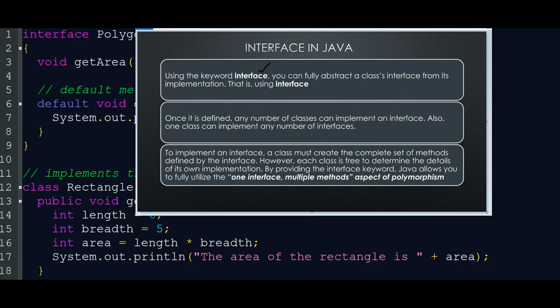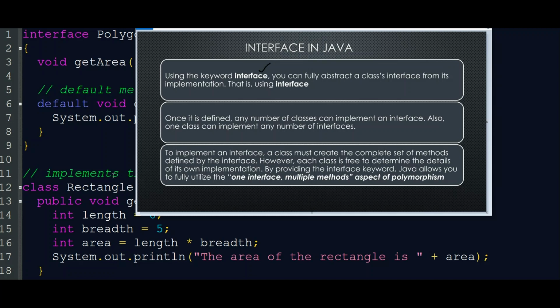For implementing a method that is already defined in the interface, a class has full freedom to determine what is inside its own class. By providing the interface keyword, Java allows you to fully utilize the one interface, multiple methods aspect of polymorphism. There is one interface, and we can use its methods multiple times in different classes. So that is all about the theoretical concept of interface in Java.